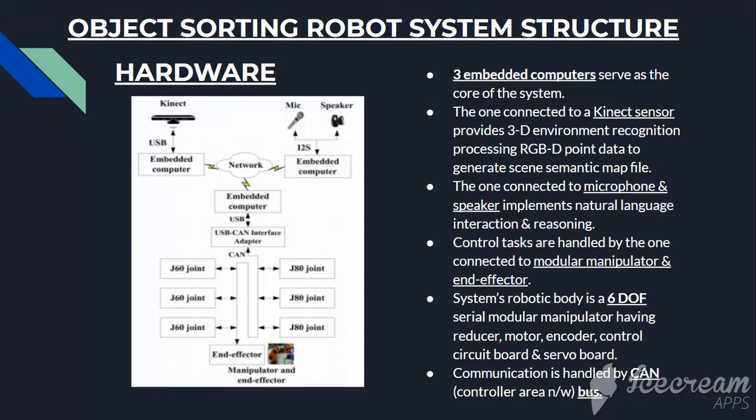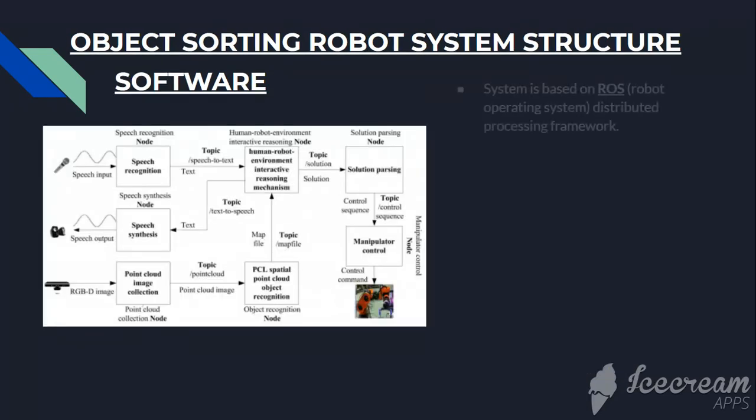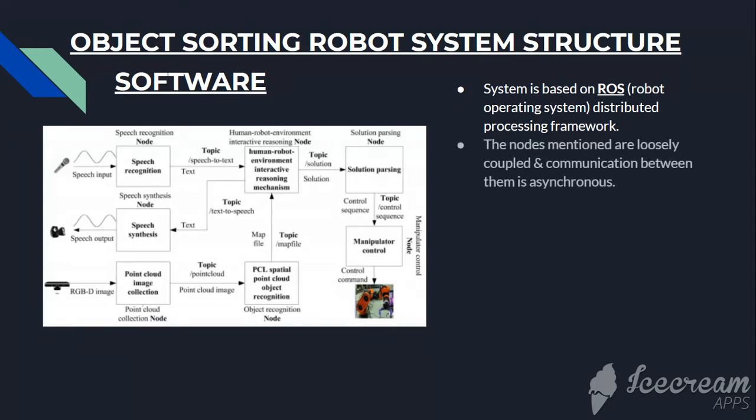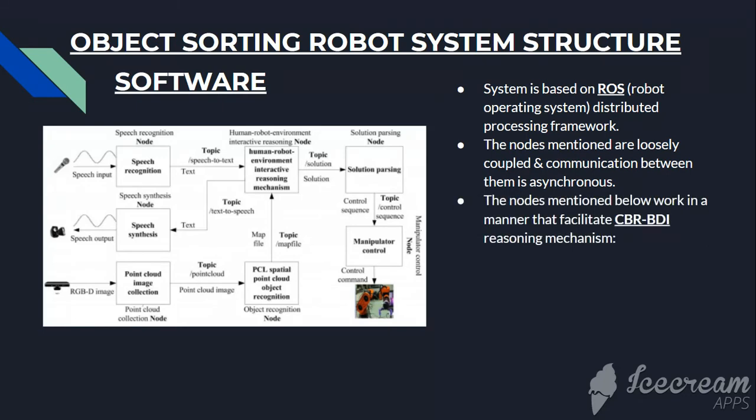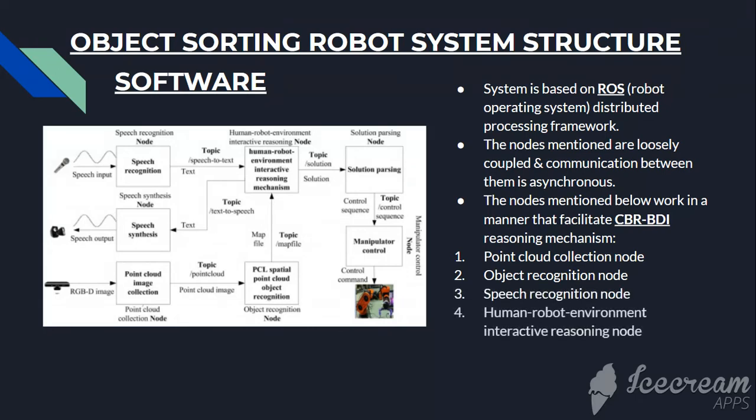So we have talked about the hardware. Now let's go over to the software part. So the software of this entire system has been based on robot operating system distributed processing framework. There are a lot of nodes present in the system which are loosely coupled, and the communication between them is asynchronous. The entire system has been built upon 7 major nodes, which are point cloud collection, object recognition, speech recognition, human robot environment interactive reasoning, speech synthesis, solution passing, and finally manipulation controller node.